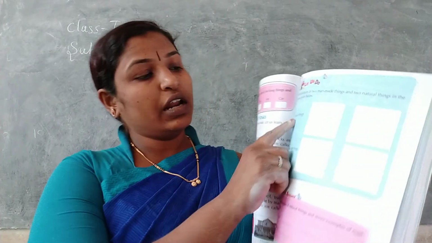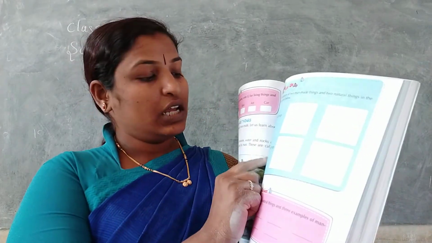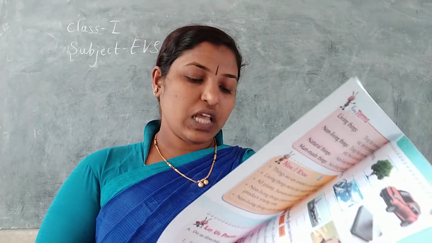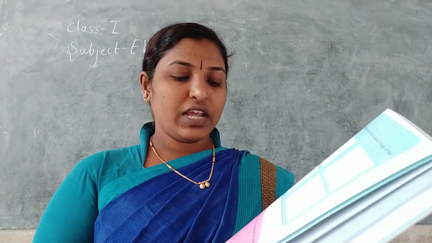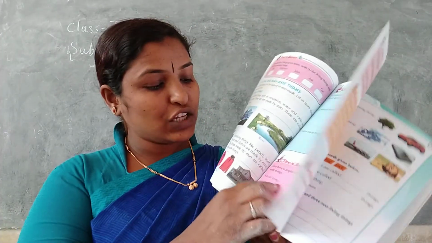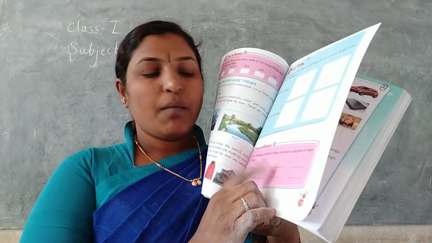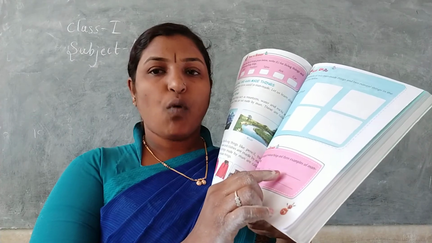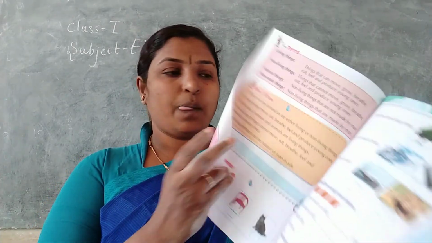Paste pictures of two man-made things and two natural things in the boxes given below. Here paste two natural things. Here paste two man-made things. So next one. Give 3 examples of natural things and 3 examples of man-made things. So natural things: river, mountain, then pond. Man-made things: car, table, chair.